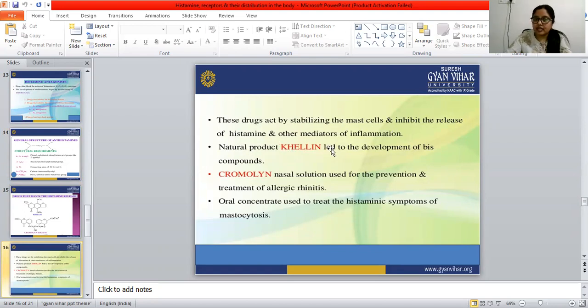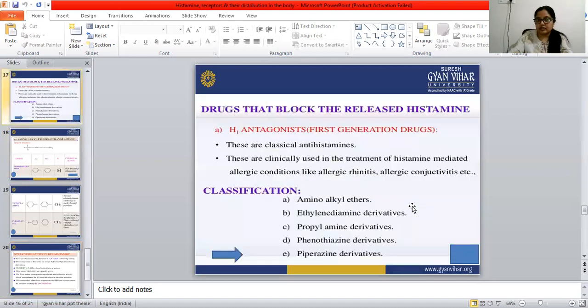The natural product khellin led to the development of this compound. Cromolyn is a nasal solution used for the prevention and treatment of allergic rhinitis. An oral concentrate is also used to treat the histaminic symptoms of mastocytosis.